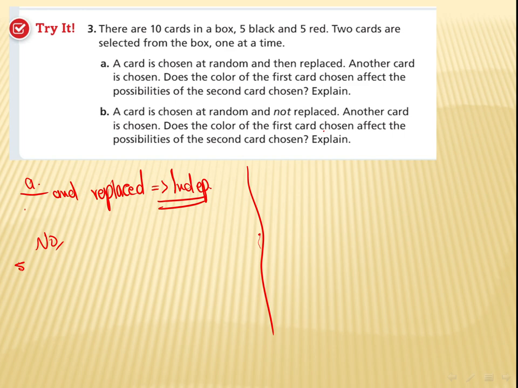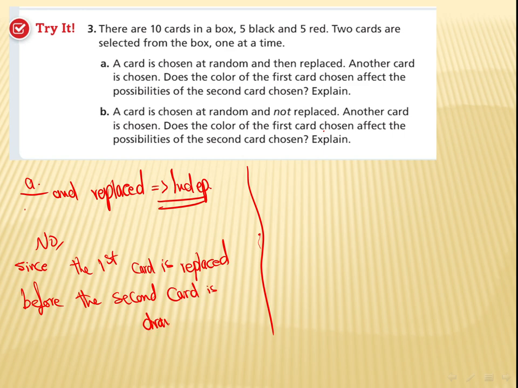So we are going to write here: since the first card is replaced before the second card is drawn.